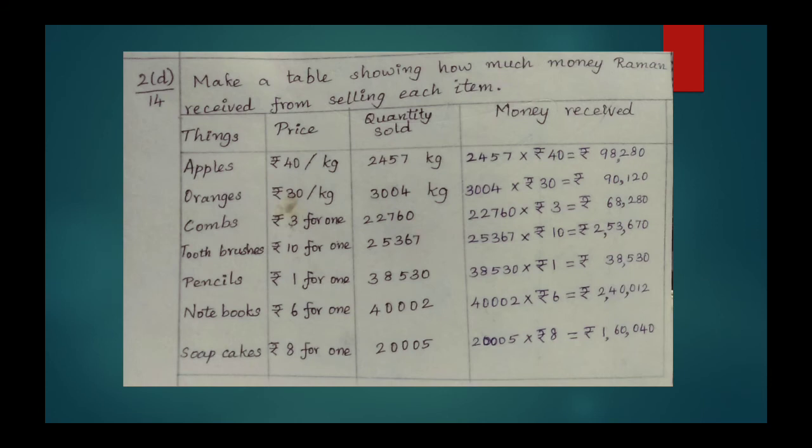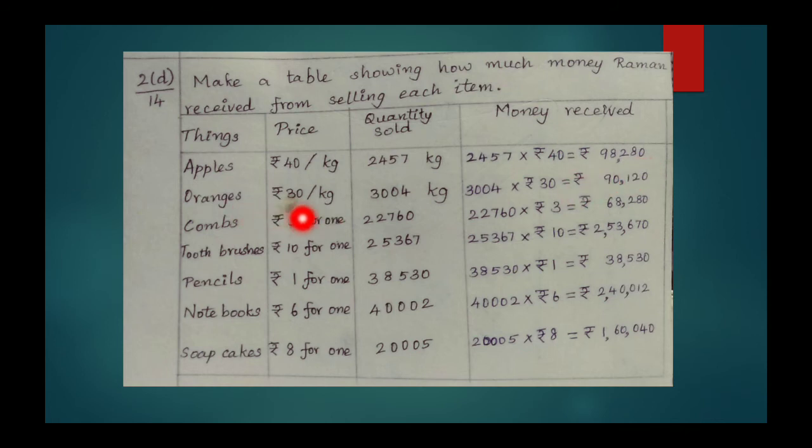Next, make a table showing how much money Raman received from selling each item. So for that, write the table with three columns as given in the question, and we have to make one more column with the title money received. So what is the cost of all the apples? Money received by selling apples is quantity of apples into price per quantity. For apple we get 2457 into rupees 40, that is rupees 98,280.